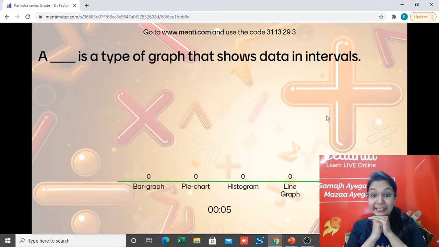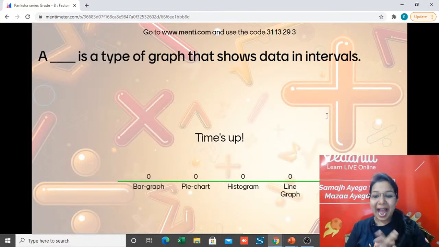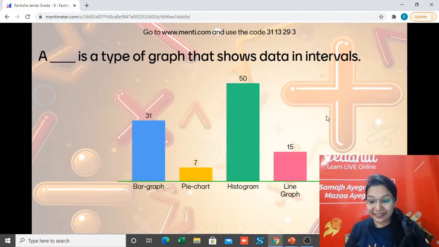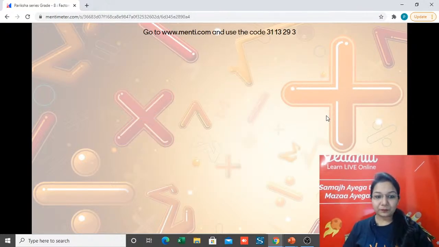Which shows the data in different intervals. 3, 2, 1, and the time's up, with the correct option being option C, my dears, histogram, where you have the data in intervals.